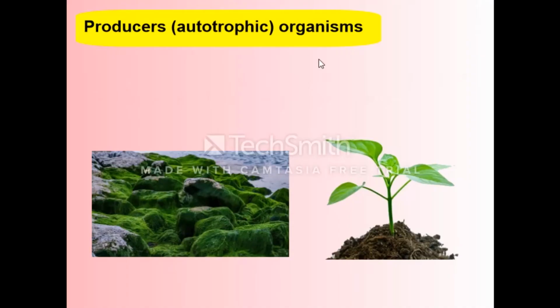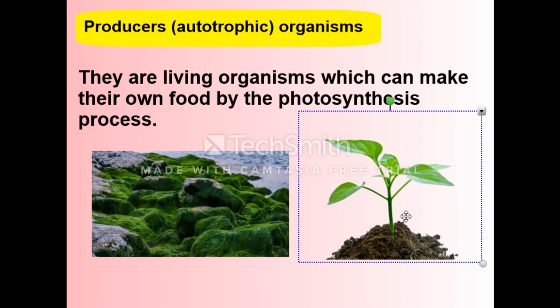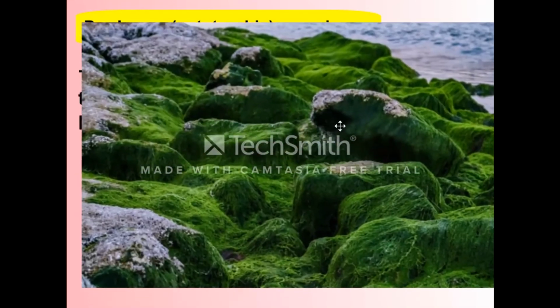Producers are also called autotrophic organisms. The producers are living organisms which can make their food by the photosynthesis process. As we said before, who can make their own food by the photosynthesis process? The plants. Another example, the green algae. Look at this figure. This is called algae.